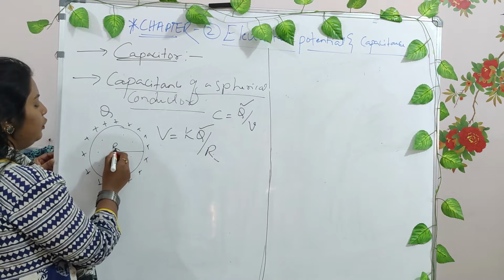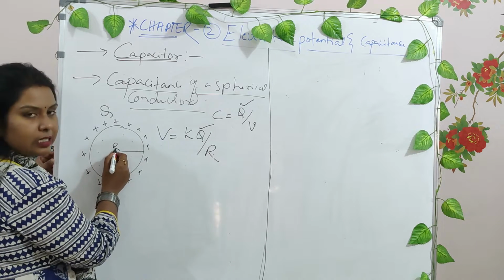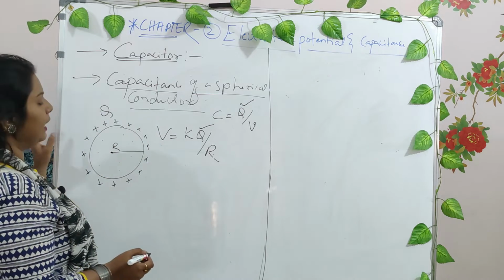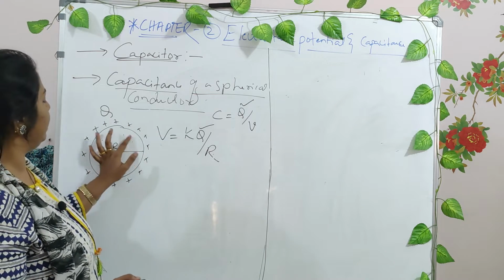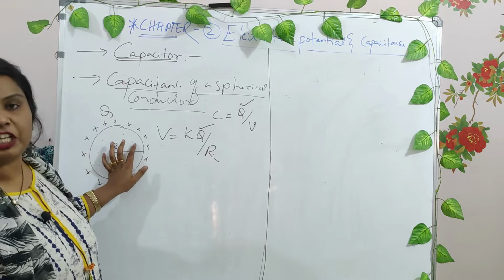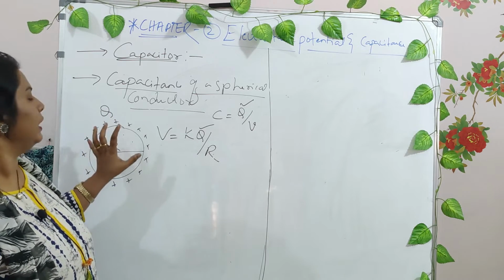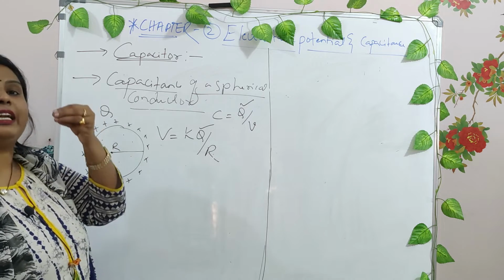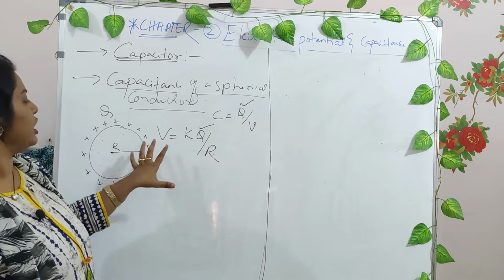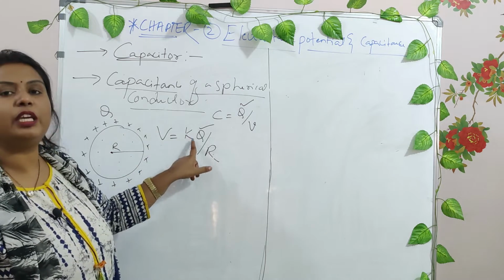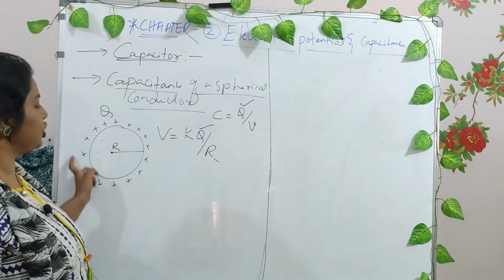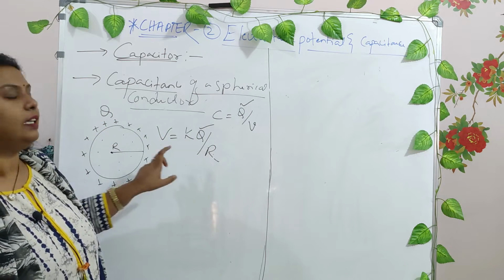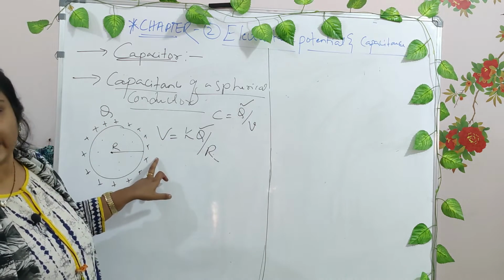If you increase the radius of the sphere, the charge accommodation will also increase, and due to its symmetry, you find equal potential at any point. So this sphere is considered as a point charge, and the potential at any point is V equal to KQ by R, where Q is the charge accommodated on the outer surface and R is the distance between the center and the outer line.